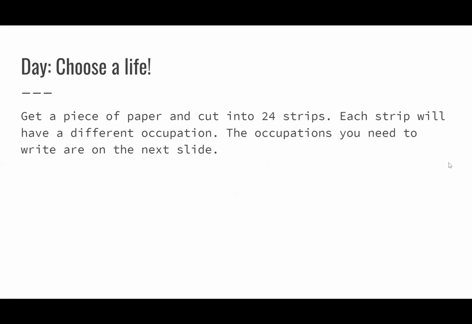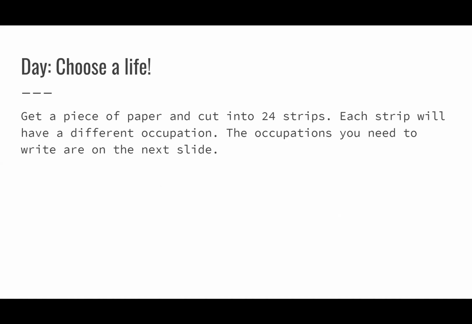Okay, let's go to the first day. I just forgot the 1 there, but basically this is day 1. In day 1, you have to choose a life. I'll show you in the next few slides what I mean, but what you need to do right now is get a piece of paper and cut it into 24 strips, and on each of those strips you're going to write a different occupation. The occupations you need to write are on the next slide.